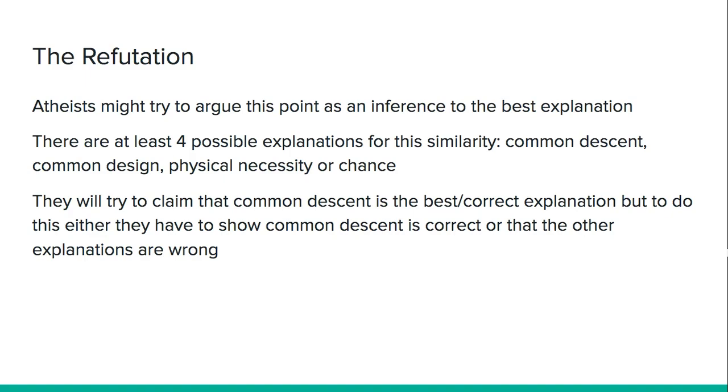There are at least four possible explanations for the massive amount of similarities in living things: common descent, common design, physical necessity or some physical process that causes this, or chance. These are four possible explanations. The atheists will try to claim that common descent is the best explanation, but to do this, they either have to show common descent is correct or that other explanations are wrong.